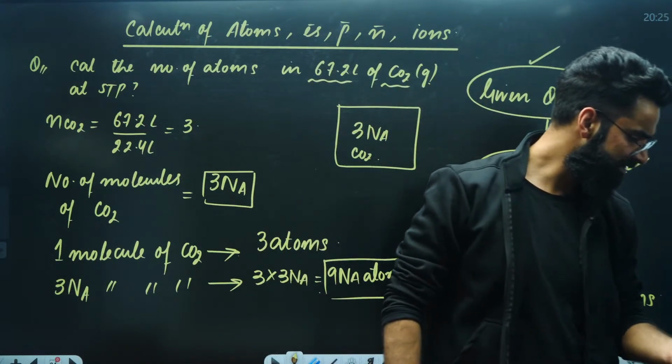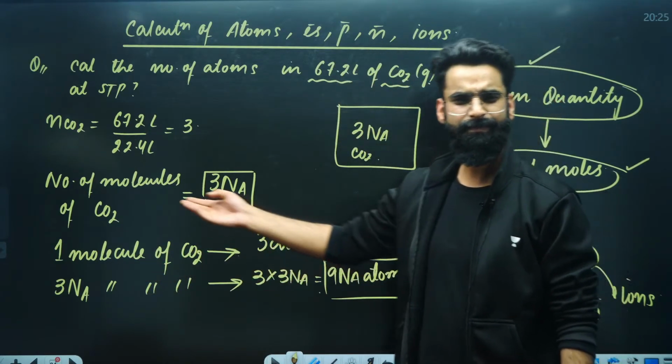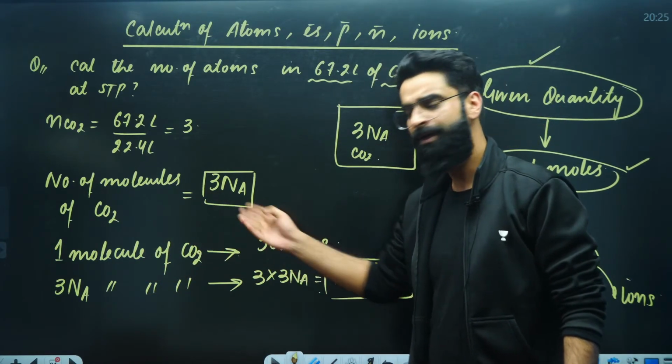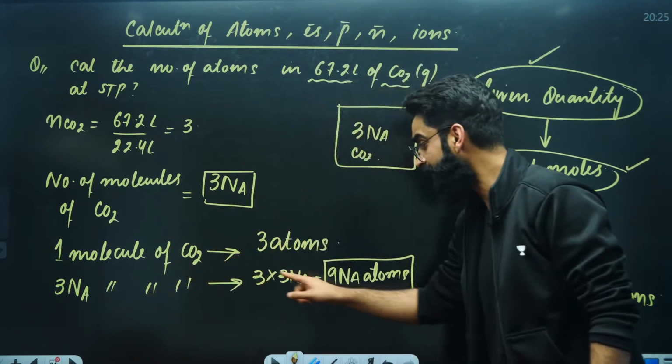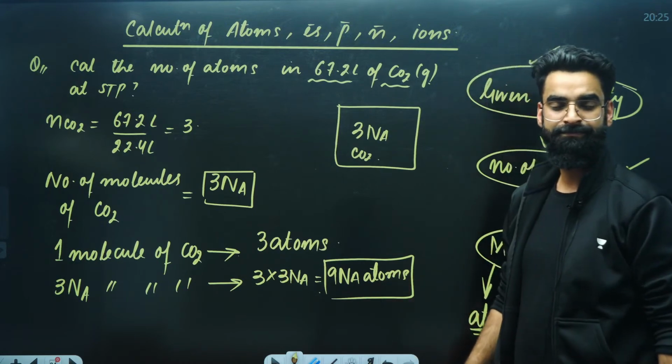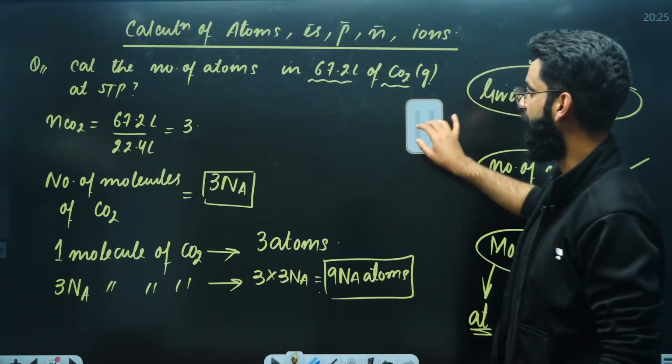It's simple, guys. 1 molecule of carbon dioxide contains 3 atoms. 2 molecules will contain 3 into 2. 3 molecules will contain 3 into 3. 4 molecules, 3 into 4. 3 Na molecules will contain 3 into 3 Na. That's it. Simple, right?